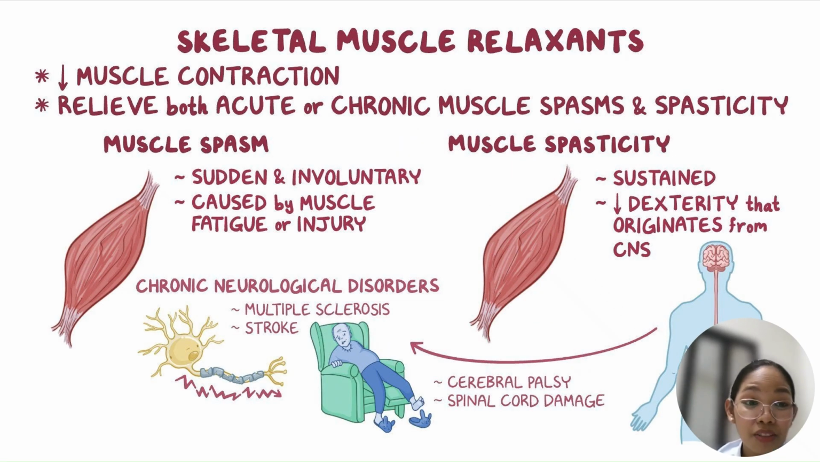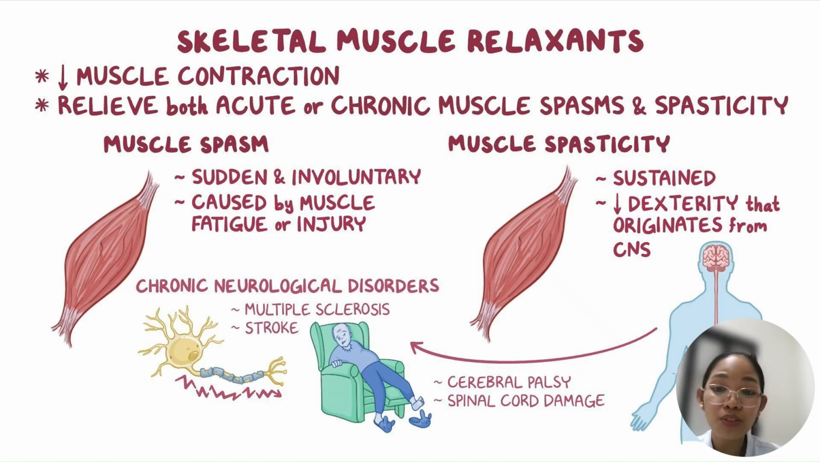Your skeletal muscle relaxant reduces your contraction of the muscle, relieving both acute and chronic spasm. So your muscle spasm is sudden and involuntary, caused by muscle fatigue or injury. It could also be from neurological disorders like multiple sclerosis, stroke, cerebral palsy, spinal cord damage, wherein the muscles are very stiff. So we need them to relax. We just thought it was for athletics, but it's not. It is very useful also for patients with chronic conditions, like chronic neurological conditions.